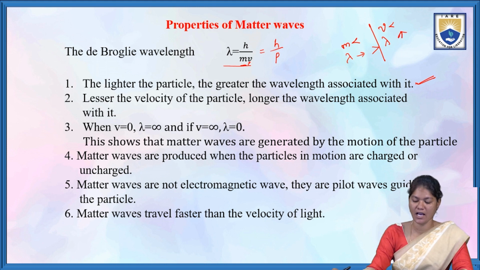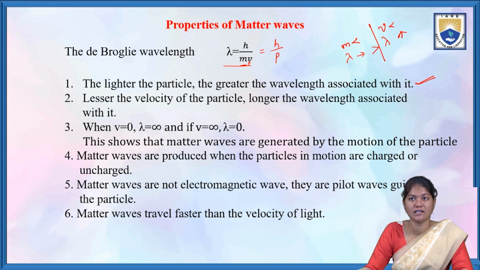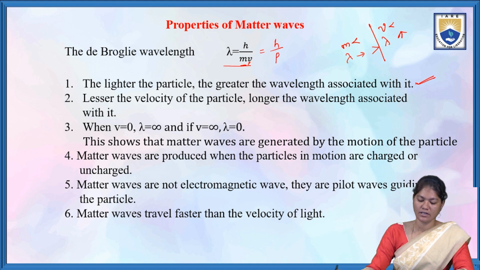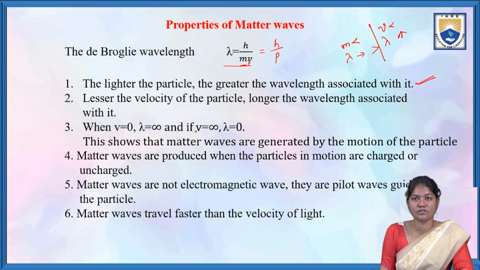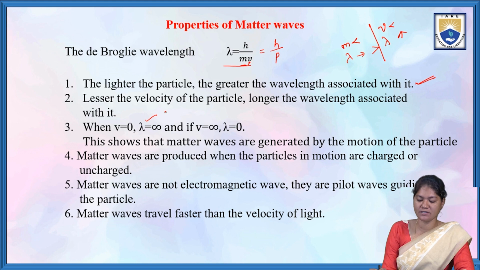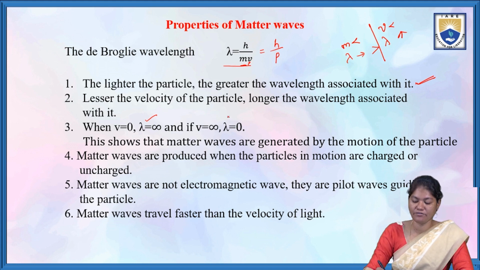Next, the third point: when v is equal to 0, that is, velocity becomes 0, lambda is equal to infinity. And if v is infinity, lambda is equal to 0.